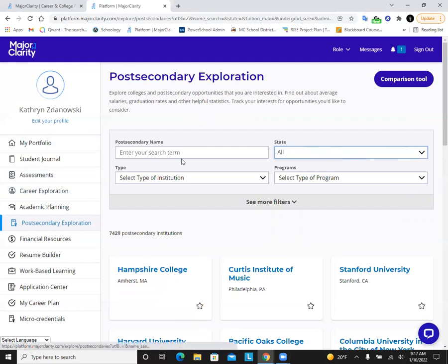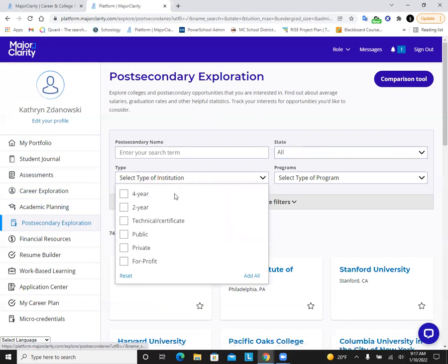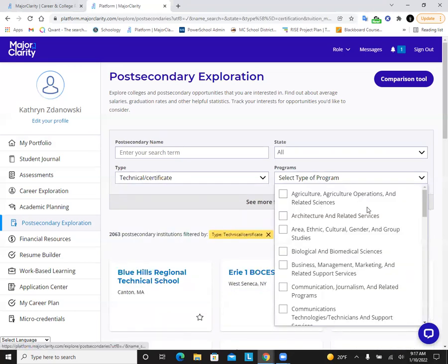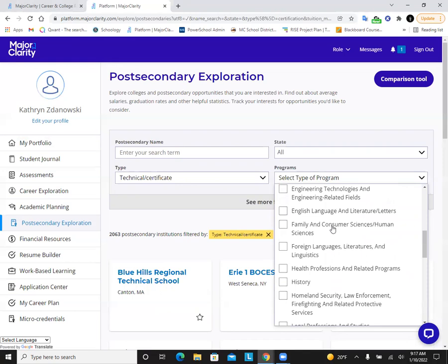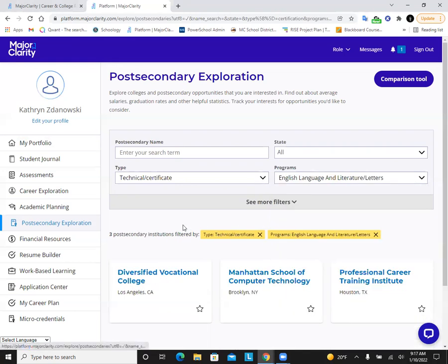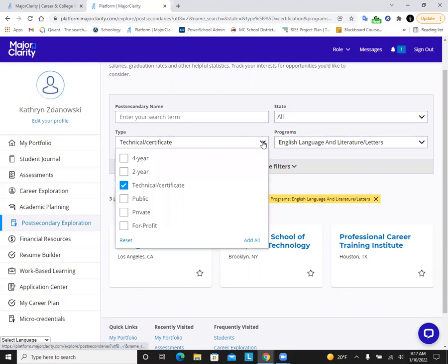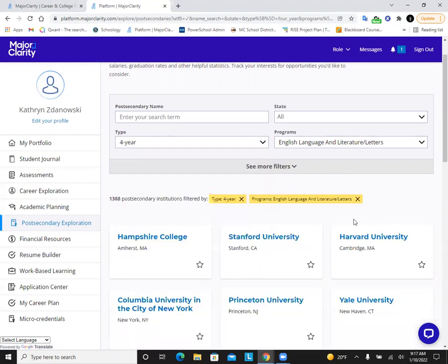If I'm interested in only a certain type of institutions, maybe I just want to look at schools that offer technical or certificate programs. If I'm interested in a specific type of program, I could even do that. So maybe I'm interested in English language. So these filters are going to generate these different schools that meet my clarifications or my specific search terms. So maybe I'll change this a little bit to create a little bit broader.